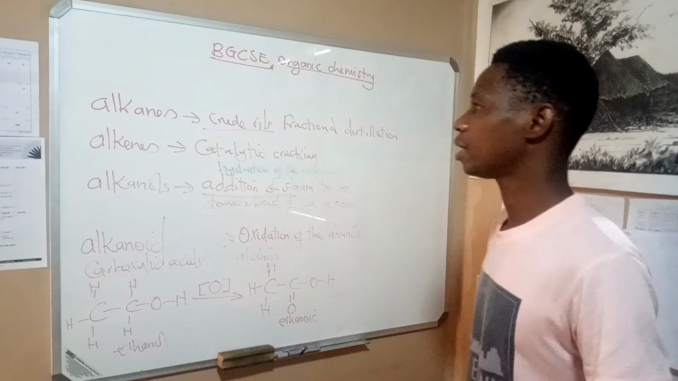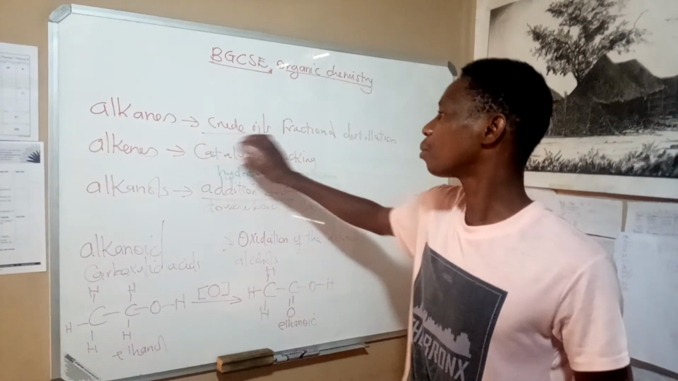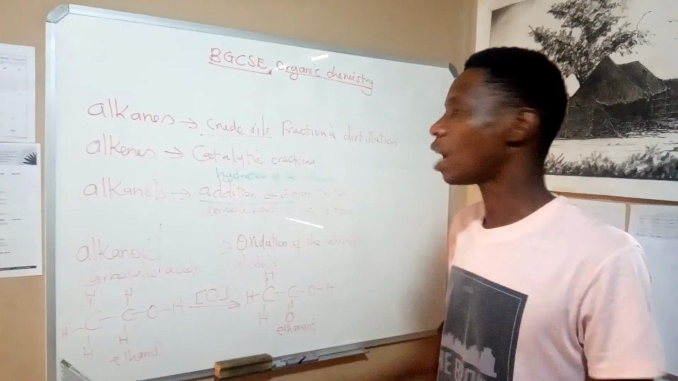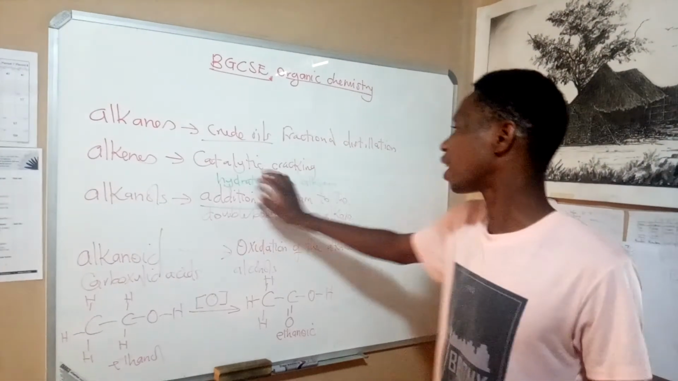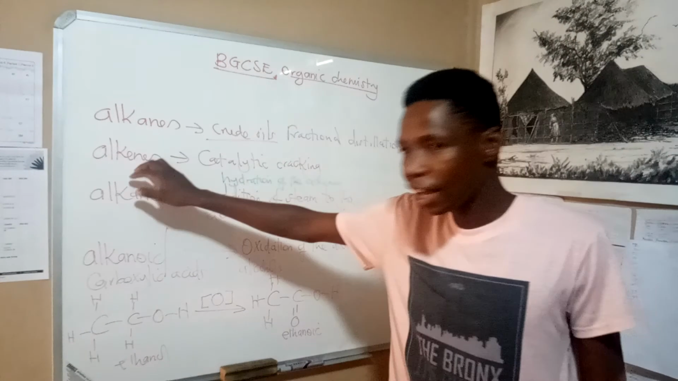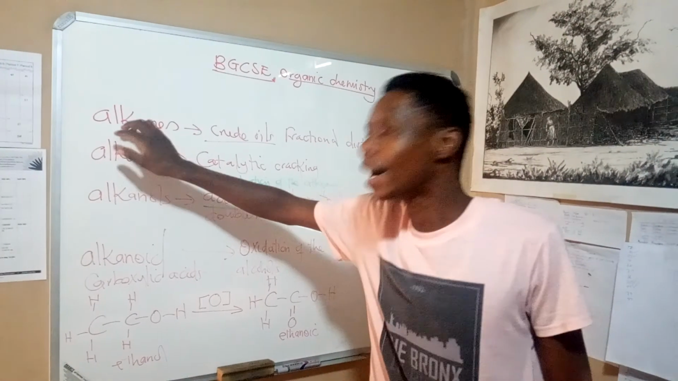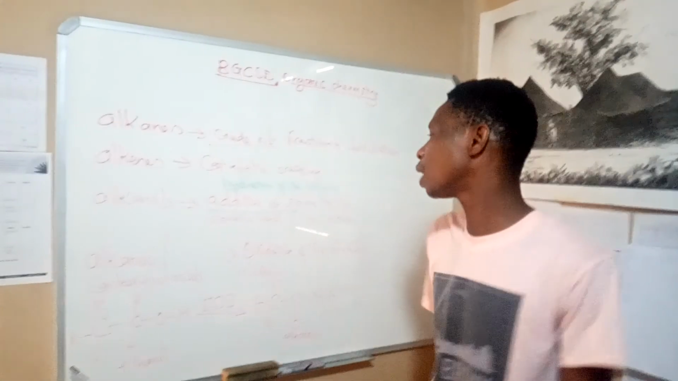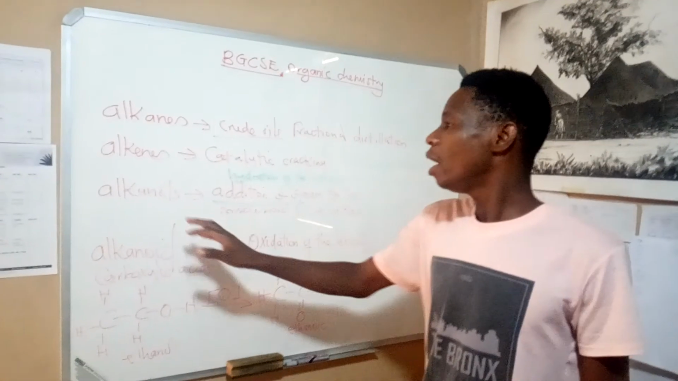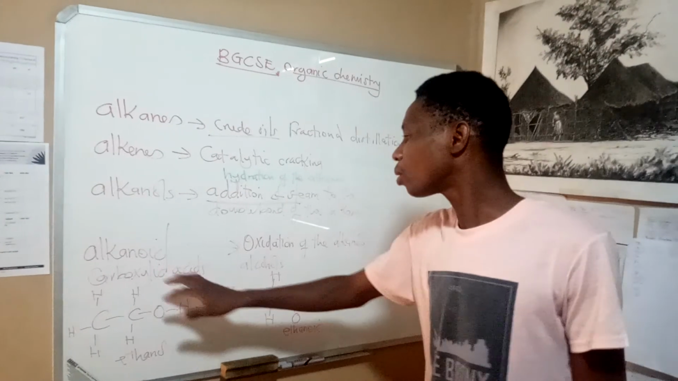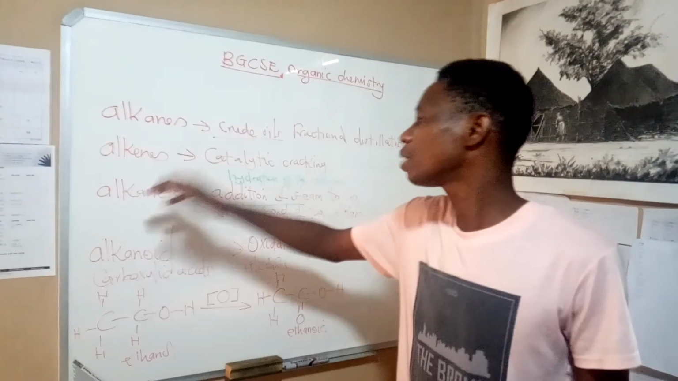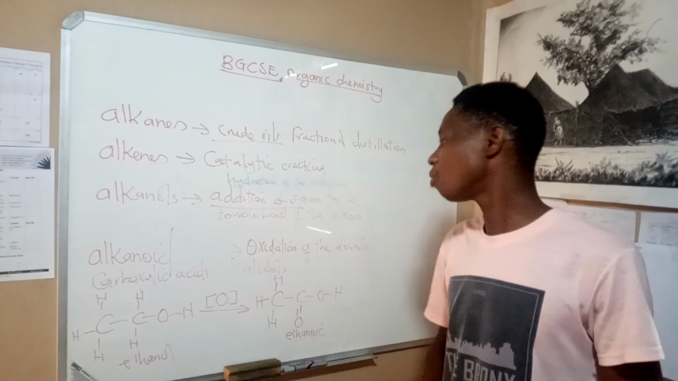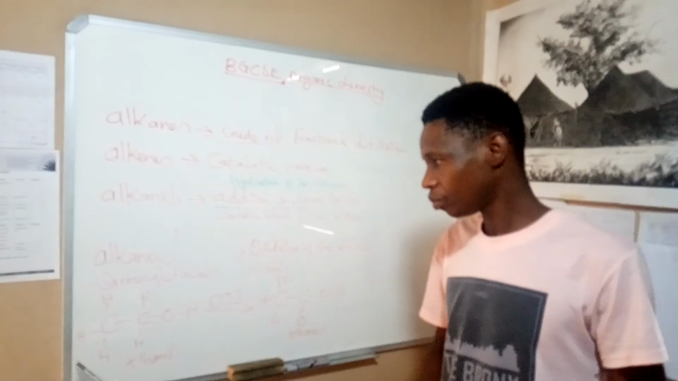We have seen that alkanes are obtained from crude oil through fractional distillation. Then alkenes are obtained from the alkanes through catalytic cracking. Then alkanols are obtained from alkenes through hydration of the alkenes, or the addition of steam to the double bond of the alkene. And the alkanoic or carboxylic acids are obtained from alcohols or alkanols through the oxidation of the alcohols. Thank you.